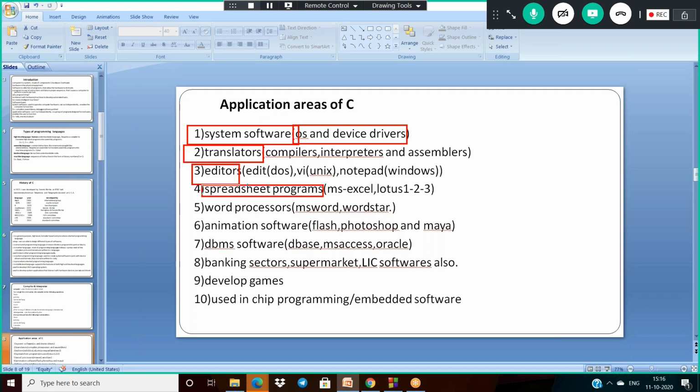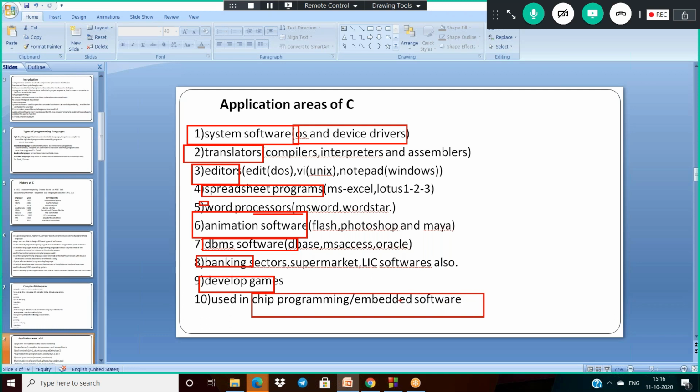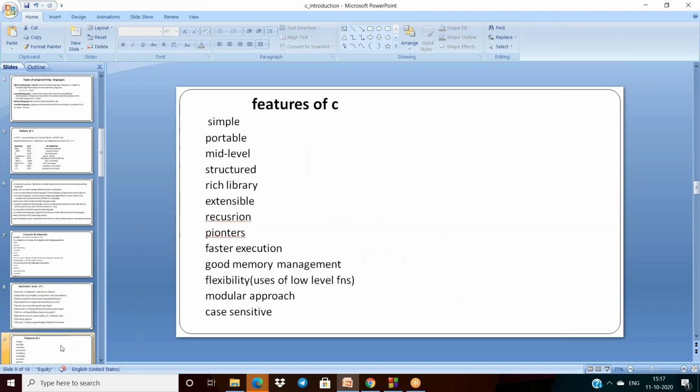And spreadsheet programs like MS Excel, Lotus 123, word processors, some animation software, and DBMS software, banking sectors, developing games, and in embedded systems also we can use it, like chip programming and embedded software. So these are some of the application areas of C, and not only that, some famous space organizations also use the C language.